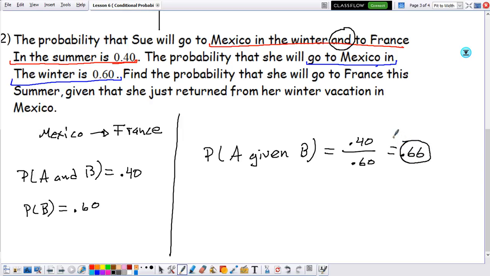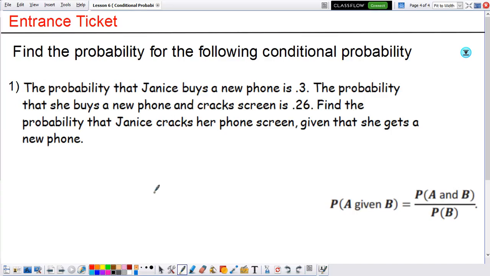So again, conditional probability is when you want to find out the probability of an event when something else must have happened before. So now, here's your entrance ticket. Understand the following scenario and find the given conditional probability. And again, here is just the formula that you might use for this problem.